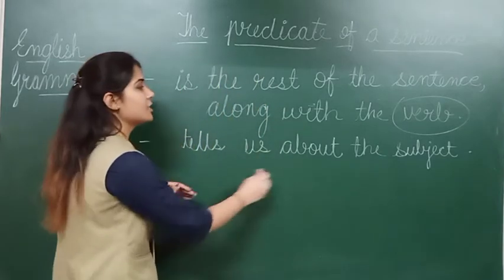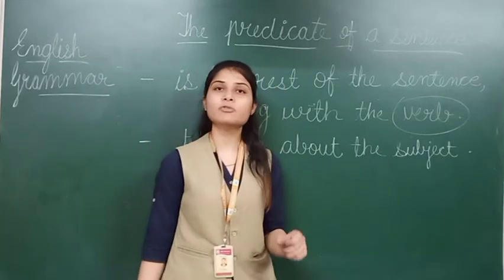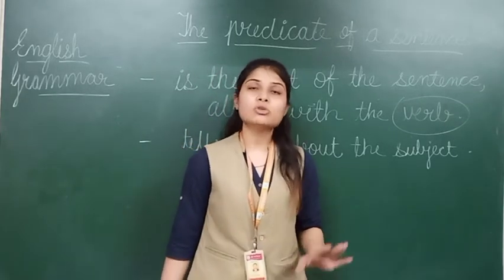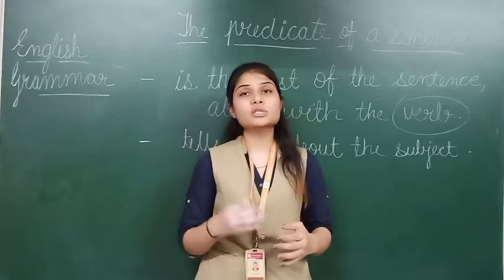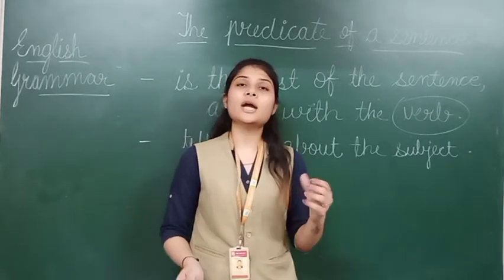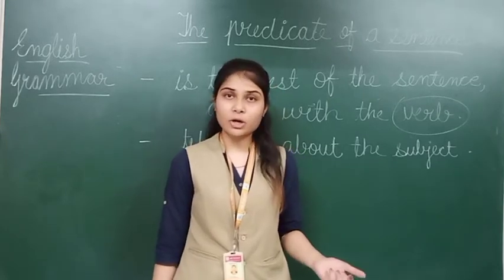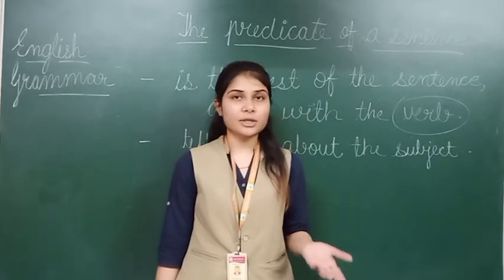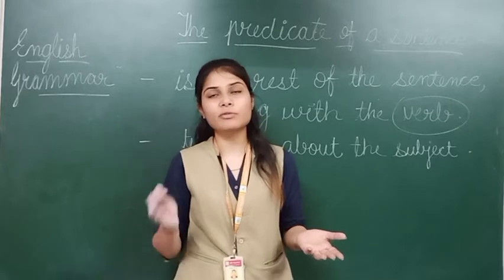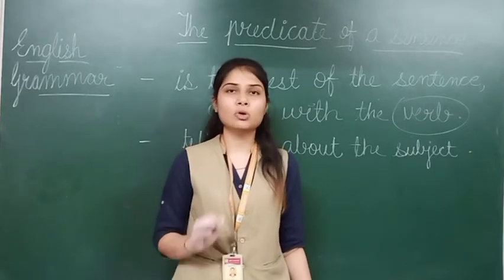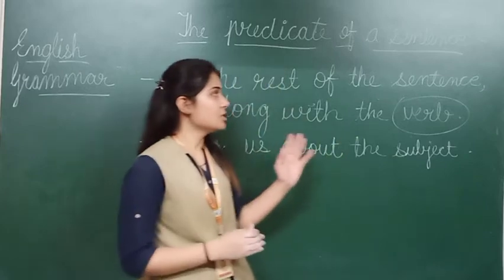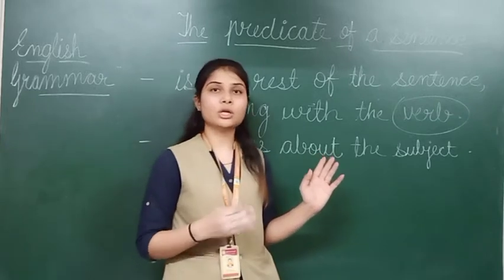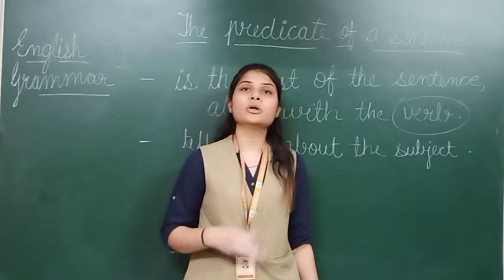Now the next tells about the subject. Suppose for an example I am talking about an animal, that is elephant, right? So elephant is the subject. If I am going to share some information regarding the elephant, that will be our predicate because I am sharing some information, right? So elephant is the subject. If I am talking about something more about the elephant, that will be our predicate part in that particular sentence. Now see, this is the definition. These are the 2 points which will be helpful to you for recognition of the predicate in the sentence.